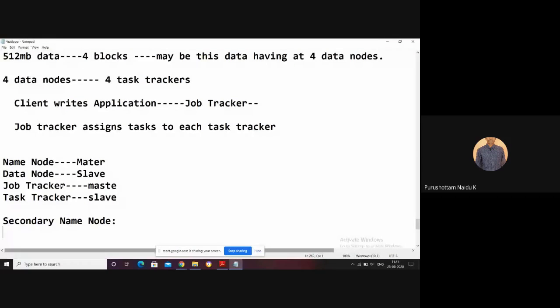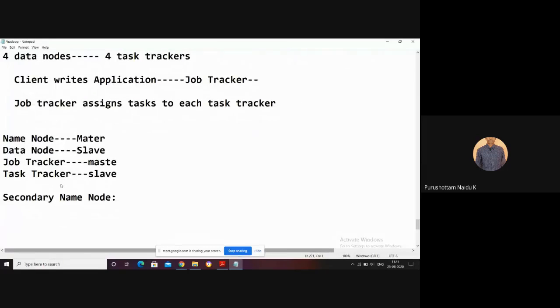That is the role of the secondary name node. It does not act as a name node when the name node fails. It just maintains the state of the name node only. I think everyone has studied the concept of checkpoints in DBMS.